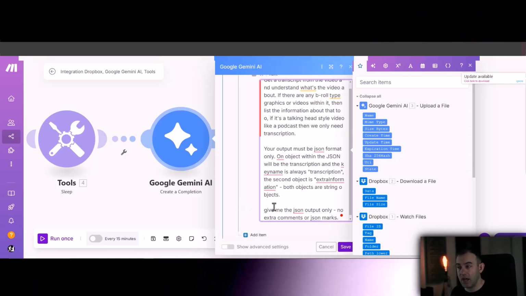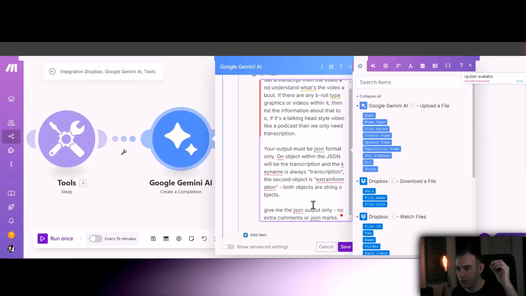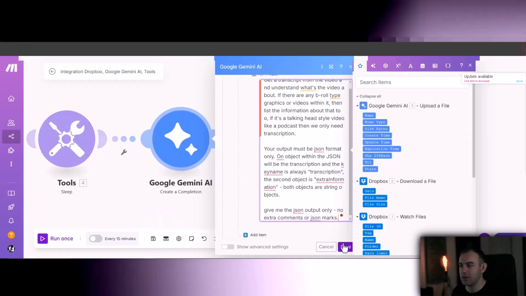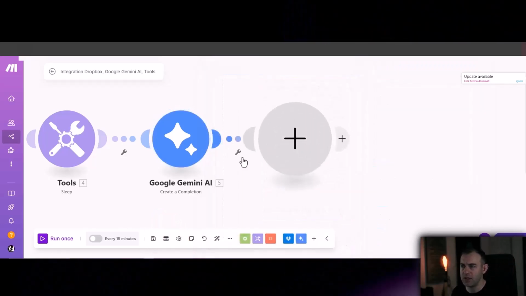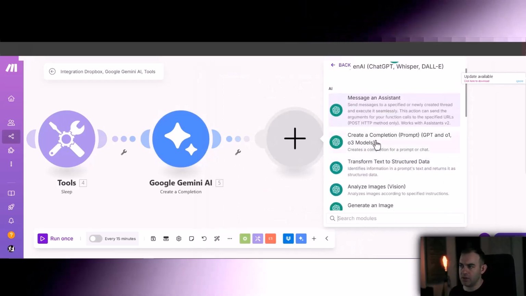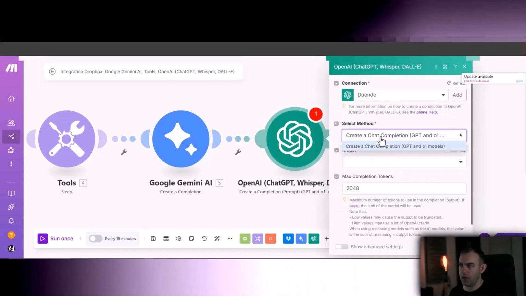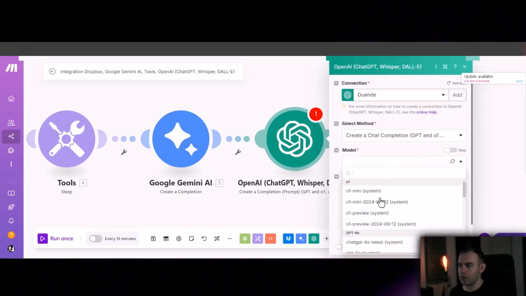Now, even though we say to it, give me just the JSON without anything before or after, it's still going to be a little bit naughty and just add comments now and then or those little JSON opening marks. We're going to press save. And that's the reason why we're also using ChatGPT. We're now going to just use the standard prompt creation. And for the model, I'm going to choose 4.0.